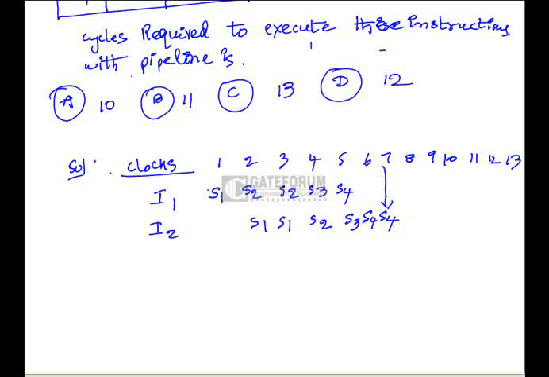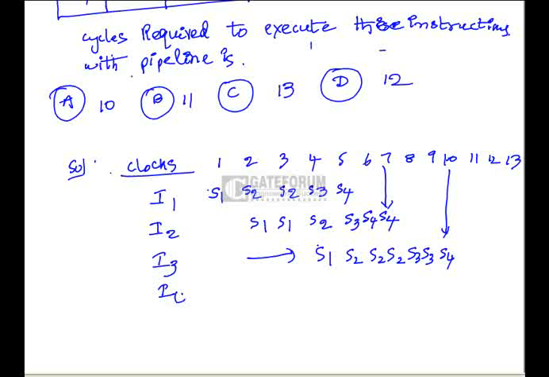Then we start instruction 3 with segment 1 here because there is a stall here. Next S2 requires 3 cycles, then S3 2 cycles, and S4 1 cycle. By the 10th cycle, we have finished the I3 instruction.